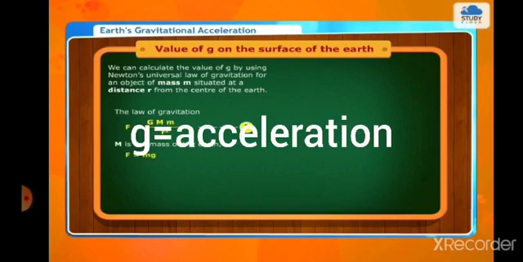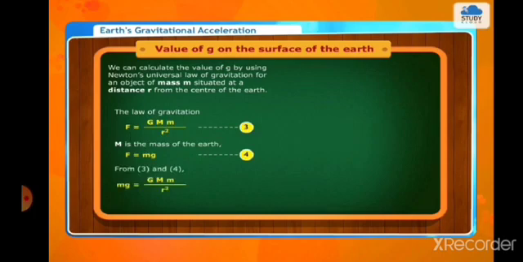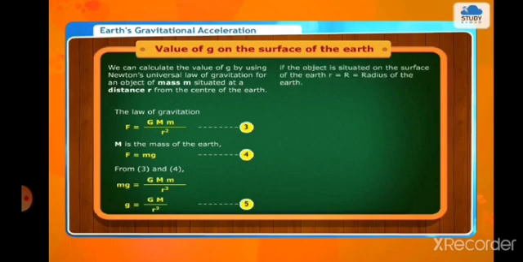F is equal to mg. From 3 and 4, mg is equal to G M m upon r square. So small g is equal to capital G M m upon r square.